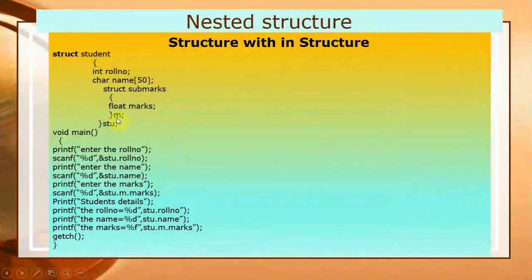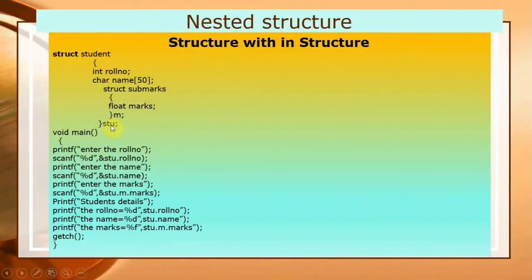So with the help of m you can access only the float marks. But with the help of stu, the structure variable of structure student, you can access the rest. So m is the structure variable of subject marks and stu is the structure variable of structure student.